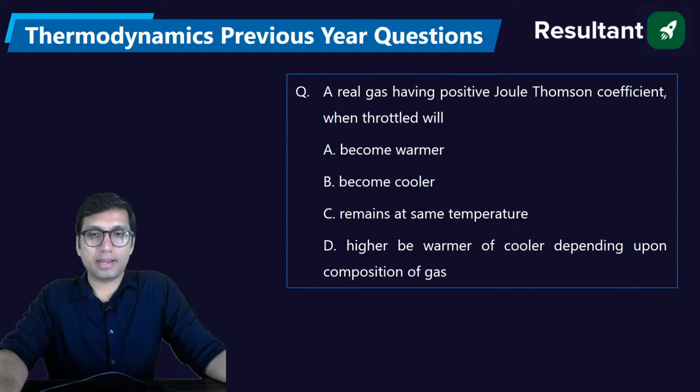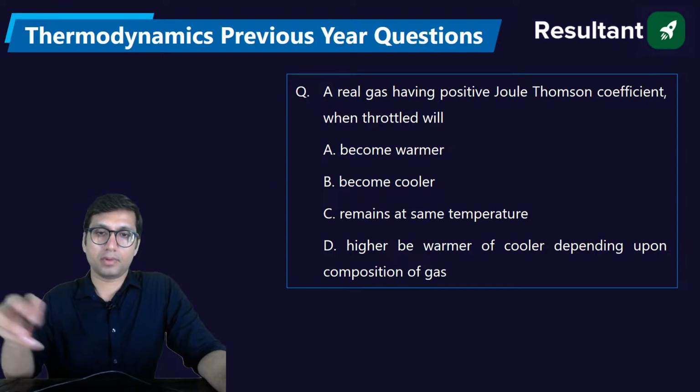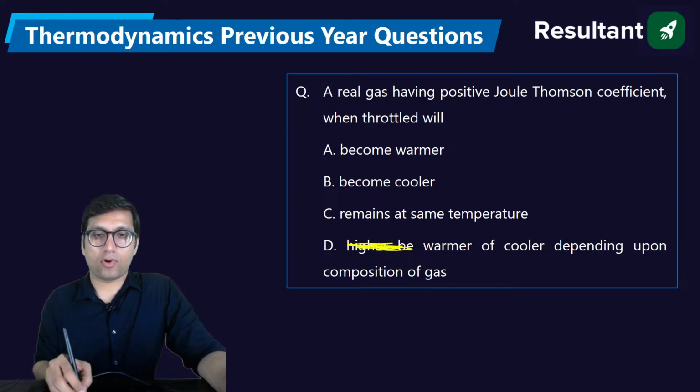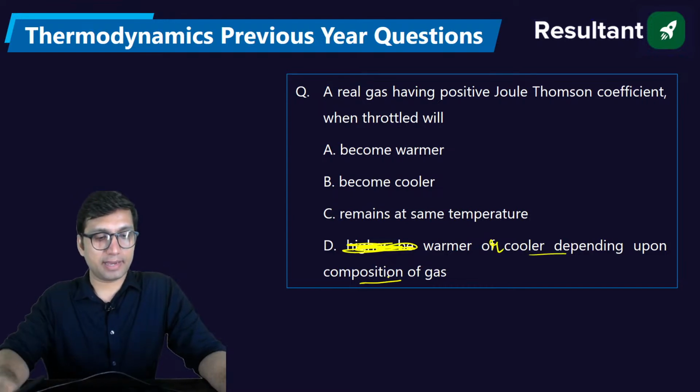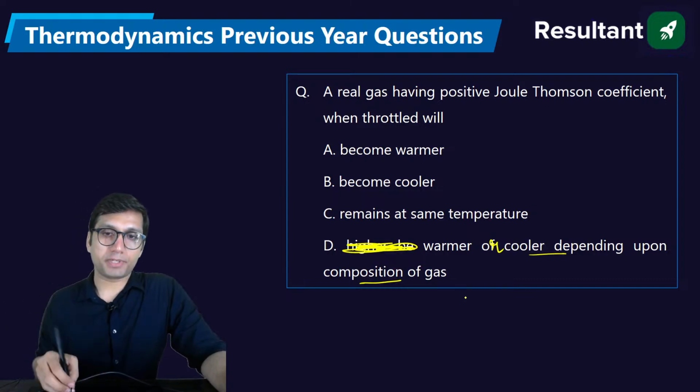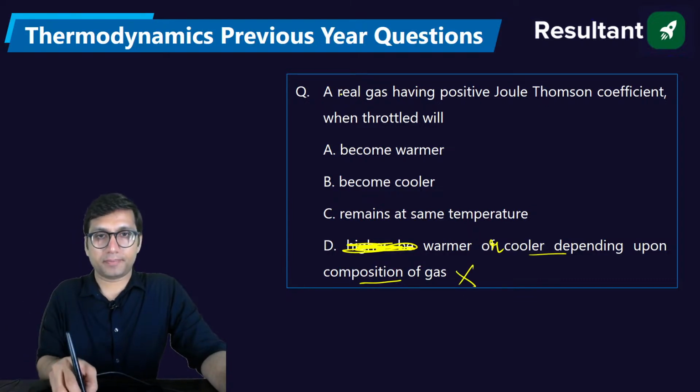Next, a real gas having positive Joule-Thomson coefficient. If it is throttled, what will happen to the temperature? It will become warmer, cooler, remain at the same temperature, or higher or warmer. It will be warmer or cooler depending upon the composition of the gas. So first of all, option D is incorrect, because it is already mentioned that it is a real gas.